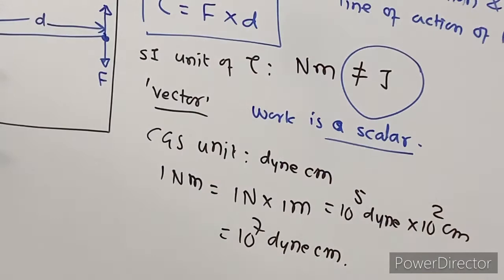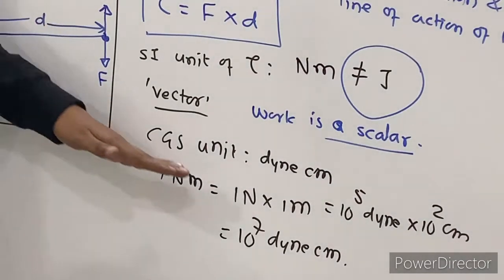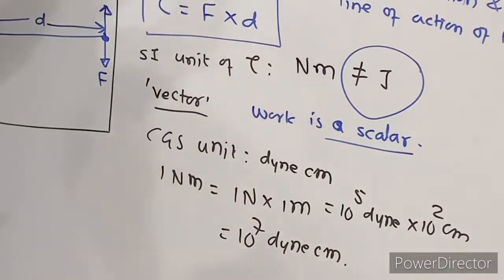Numerically the value remains the same, but you cannot write that this is equal to joule and this is equal to erg. This is about the moment of force.